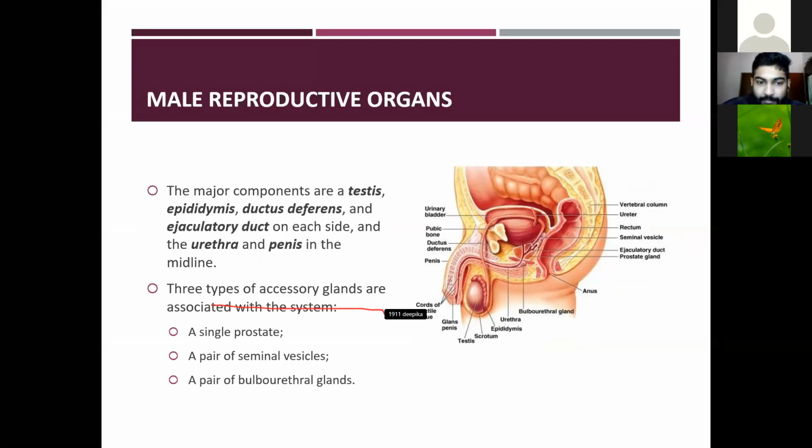One testis. Deepika did something to the screen share.